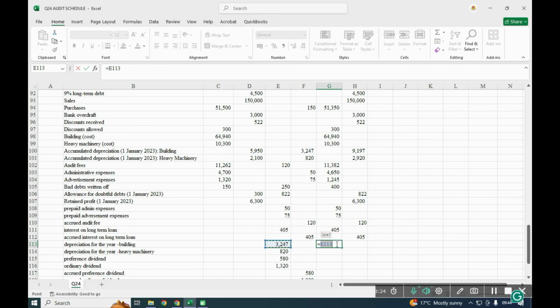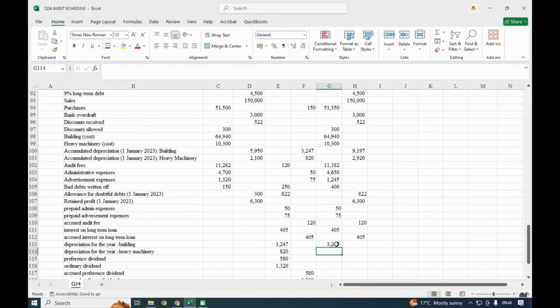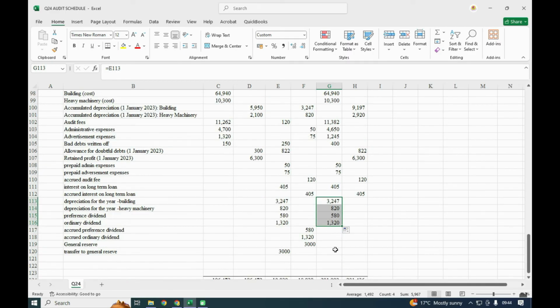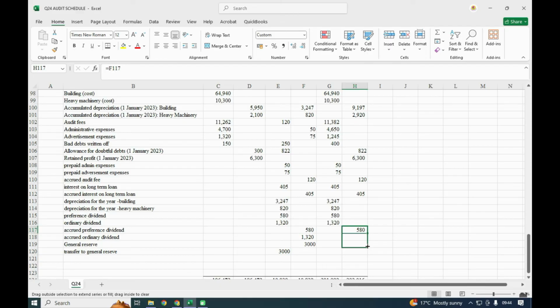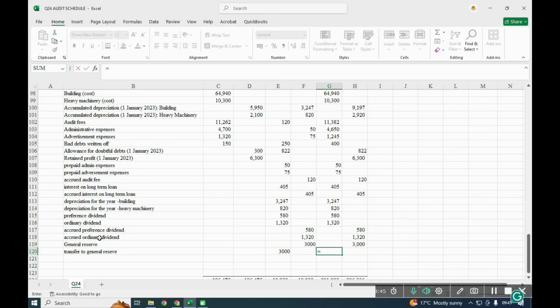Okay, so for this one, it will be on the debit, and I'll drag it up to this point. All of them will be on the debit. Then the accruals, this one will be on the credit up to that point. The transfer will be on the debit.